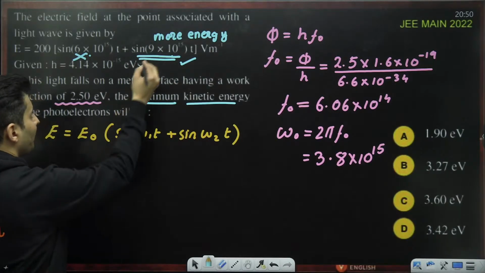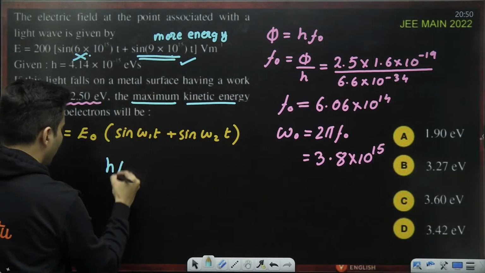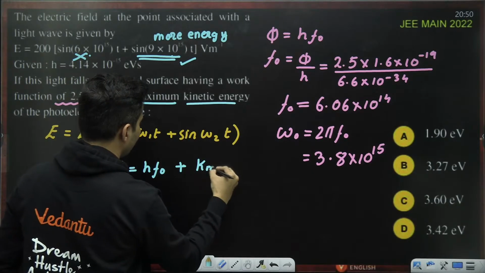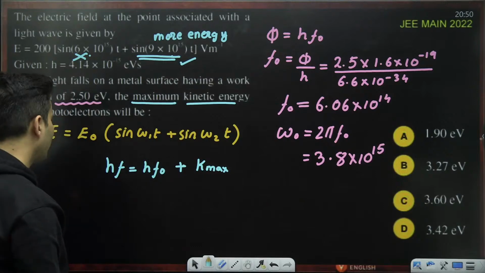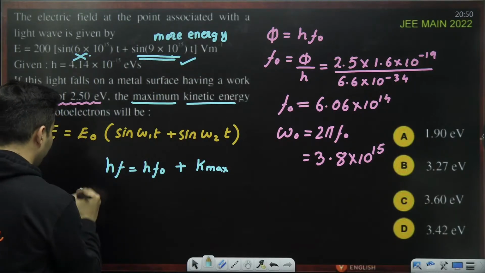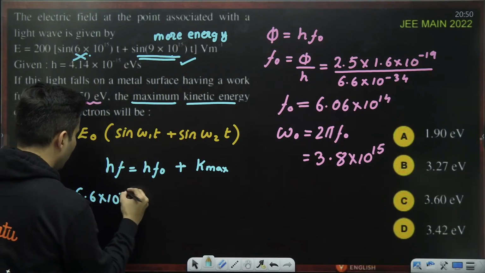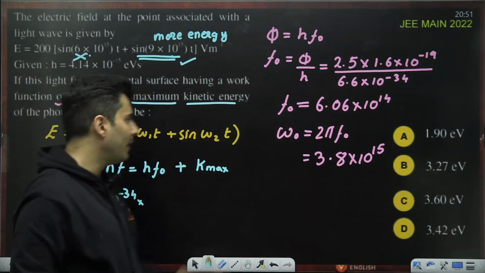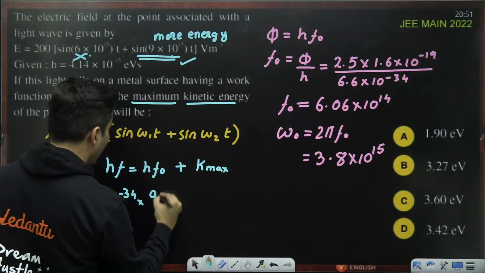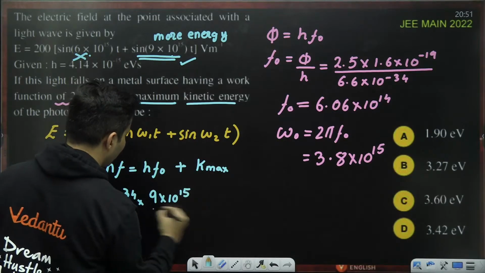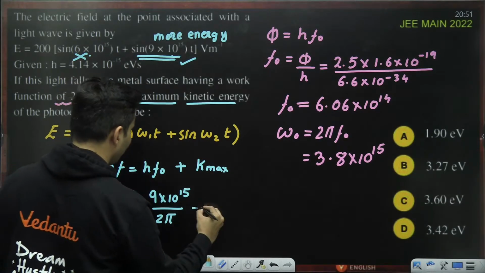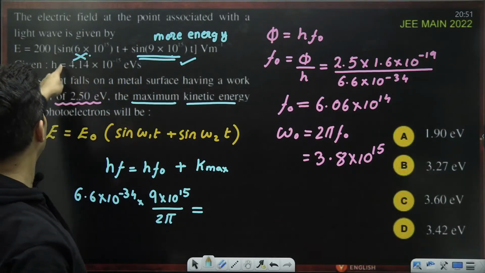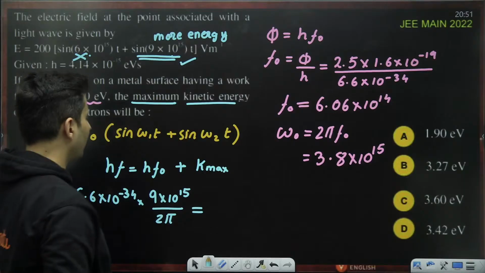That means your hf is equal to hf naught plus your K max over here. Here, this f, by the 6.6 into 10 to the power minus 34, this frequency f is omega by 2 pi, and omega will be 9 into 10 to the power 15, divided by 2 pi. hf naught already given. What is it? hf naught is 2.5 electron volt.